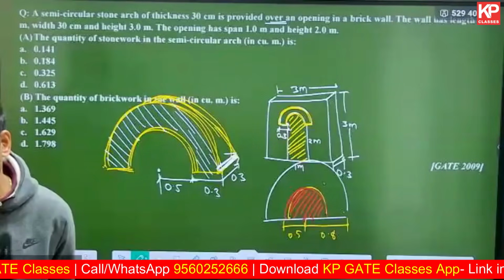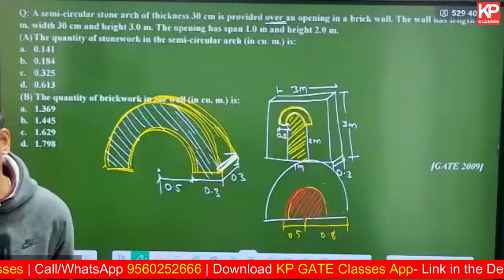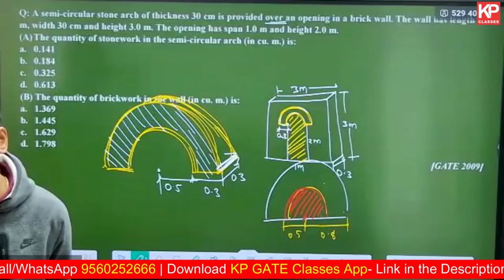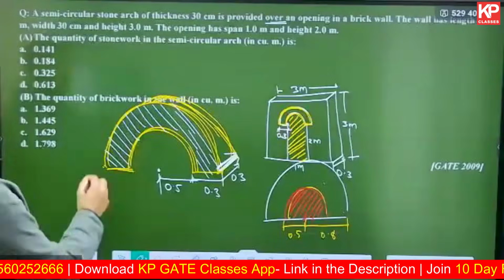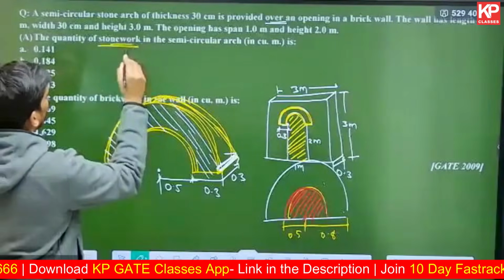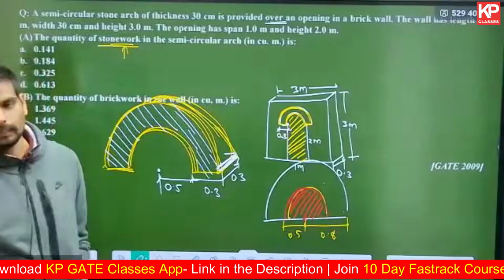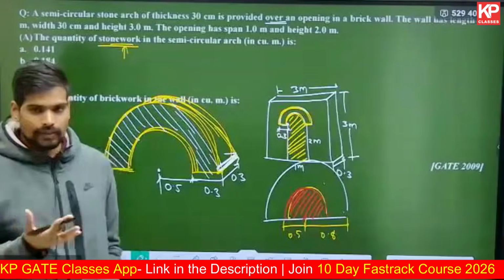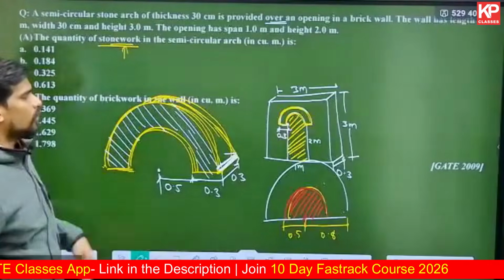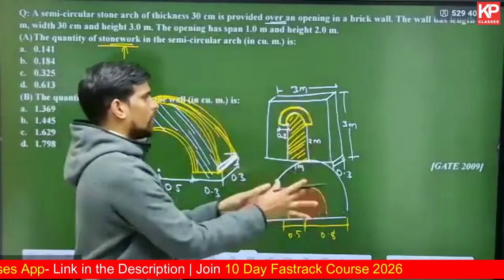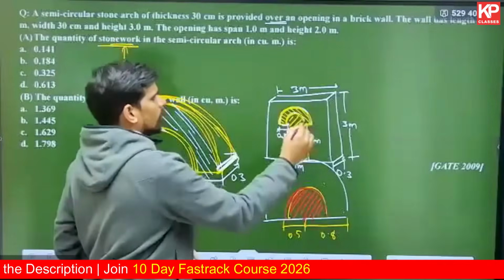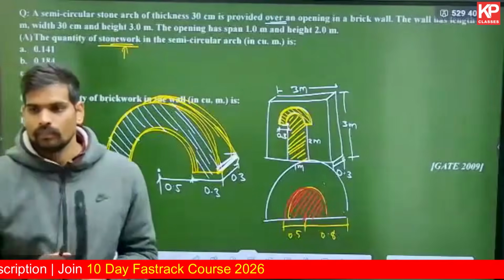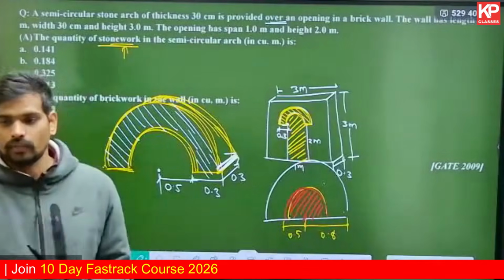If you make the arch as an extrusion, then why are we subtracting the stonework from the total brickwork? Rajeshri, because they have said in the question that the arch is made of stonework, right? So stone obviously will not be included again in brickwork. So basically they have constructed all the remaining part with brick. This part they have completed with stone, and this is an opening already. So stone and opening you have to subtract.